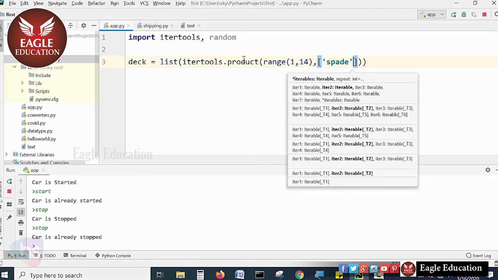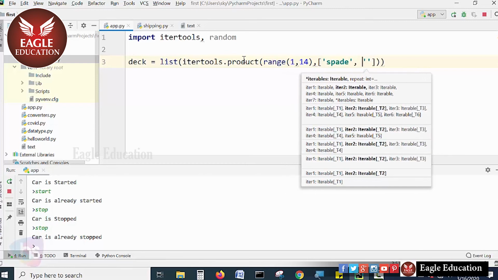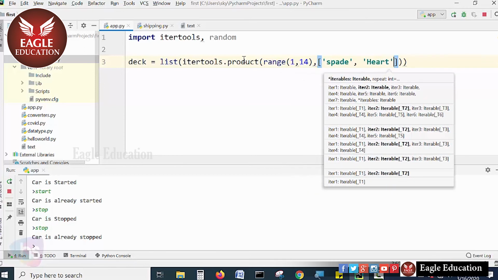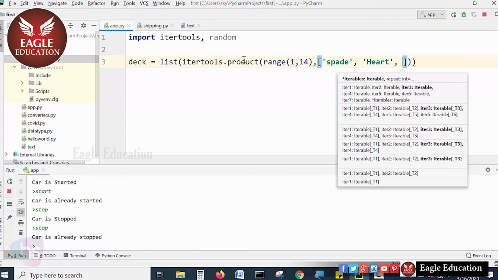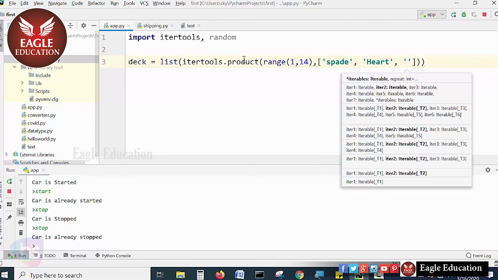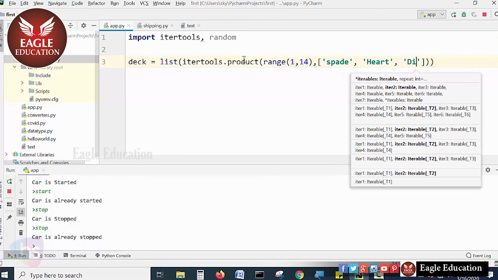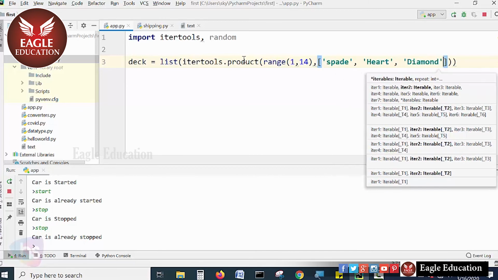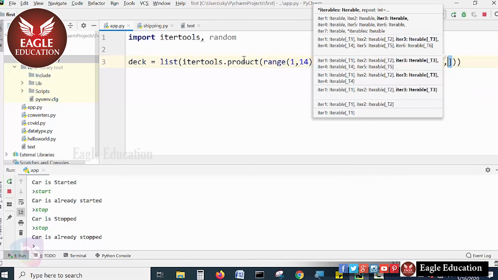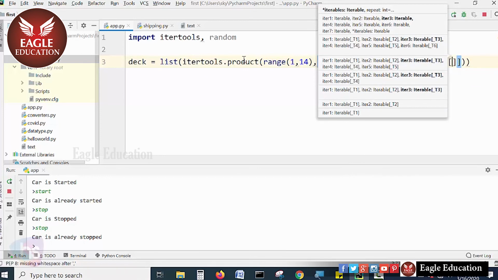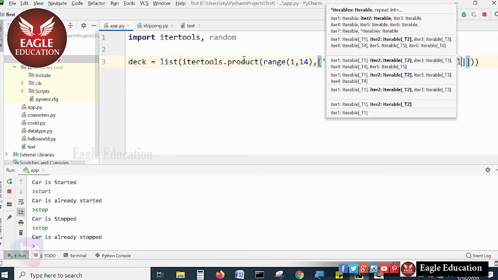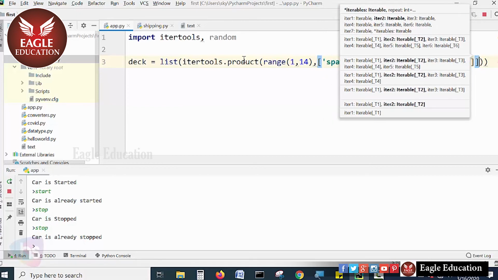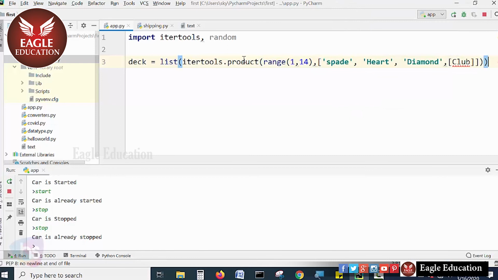Item number 1 is a spade, and one more item is heart, comma, space, one more item is diamond, and comma, one more item we have to take is club. Alright, close this and terminate.